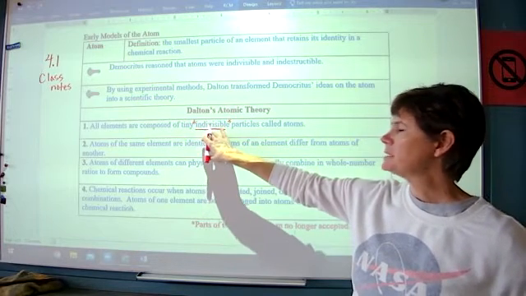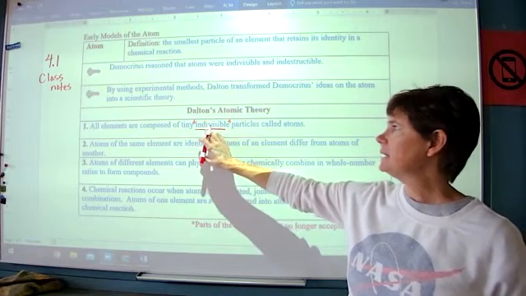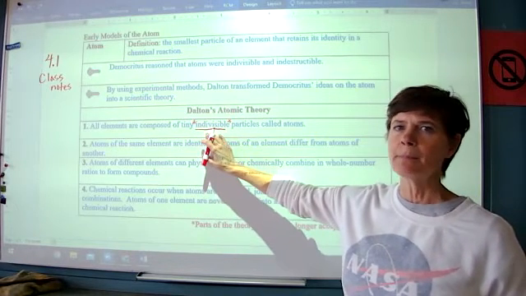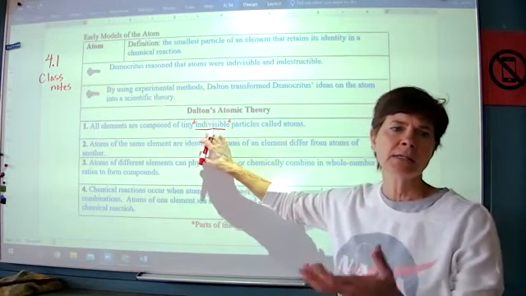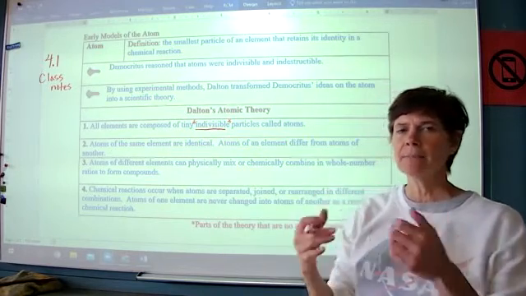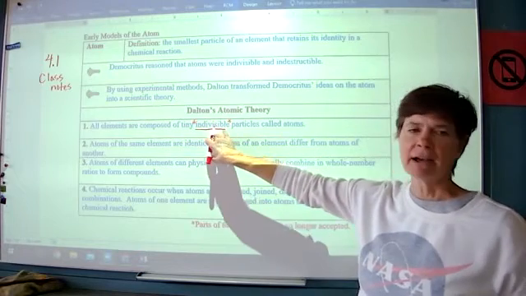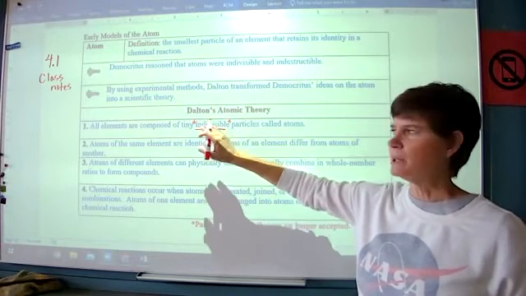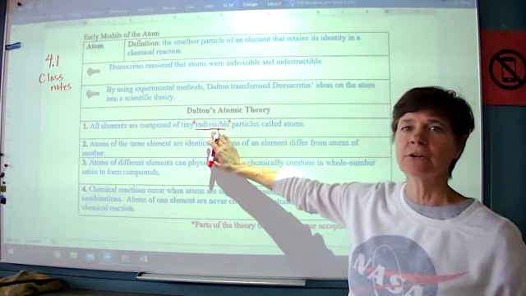Another piece of evidence that tells us that atoms can be divided is we know that atoms themselves are made up of multiple small particles, protons, neutrons, and electrons, and that those subatomic particles are evidence that atoms can be divided further. So those are two pieces of evidence that atoms are no longer considered indivisible.